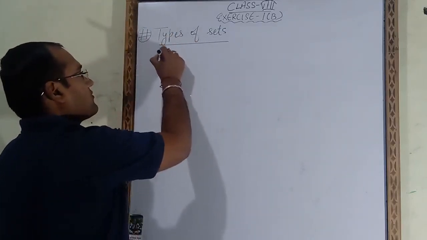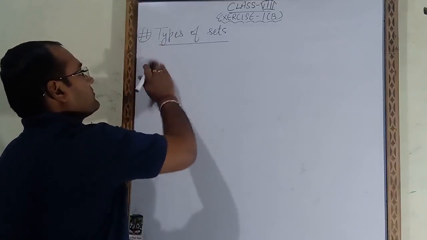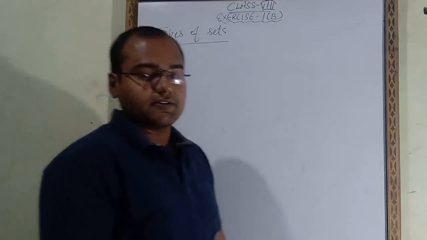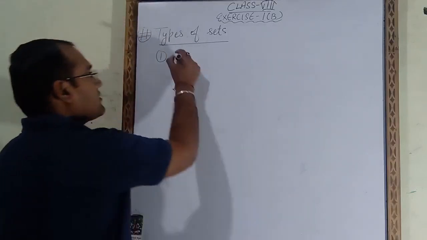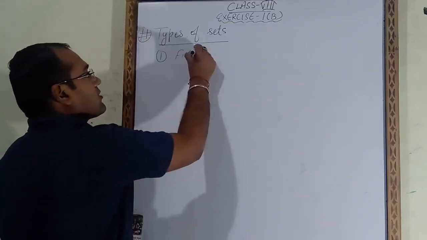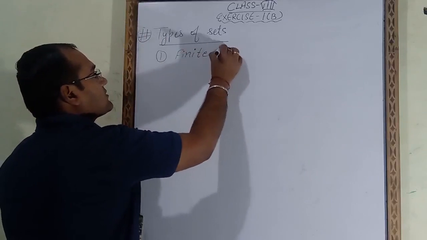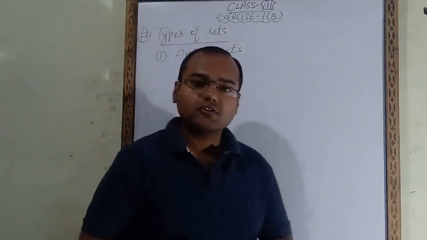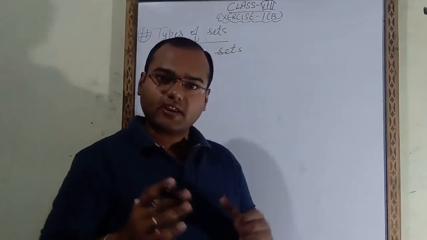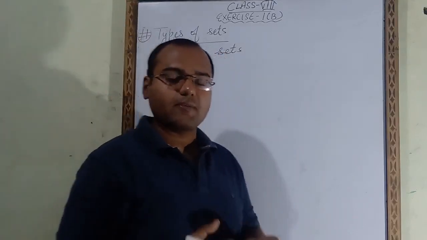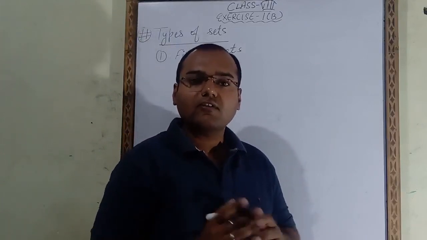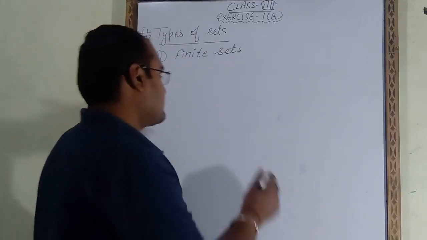So the first type of set is the finite set. First of all we will study what finite sets are. Finite sets are those whose elements or members we can easily count. Such sets are called finite sets. So let's take a few examples.